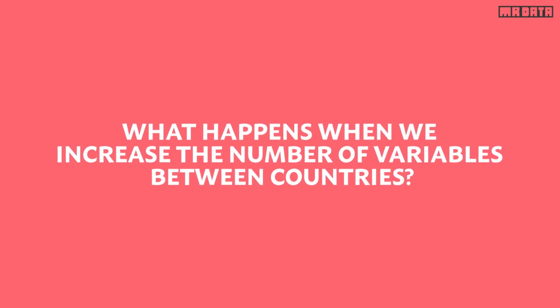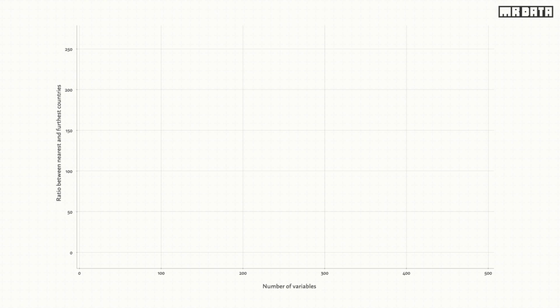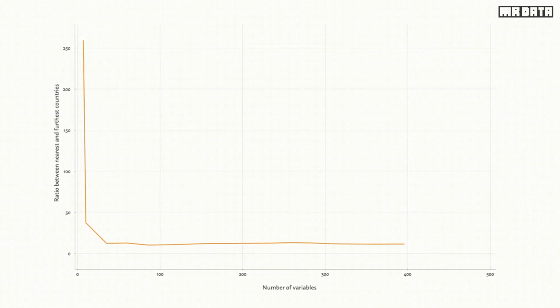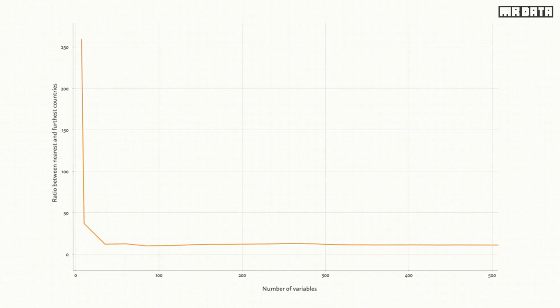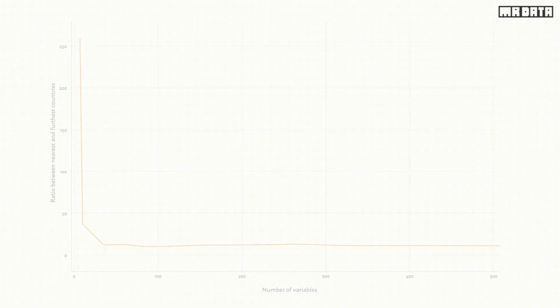What happens when we increase the number of variables between countries? Here's a graph showing what happens to the ratio between the furthest country pair and the closest country pair as we increase the number of variables. You see that the ratio between the furthest and the closest countries reduces. As the dimensionality increases, the countries in our dataset start to look more alike.